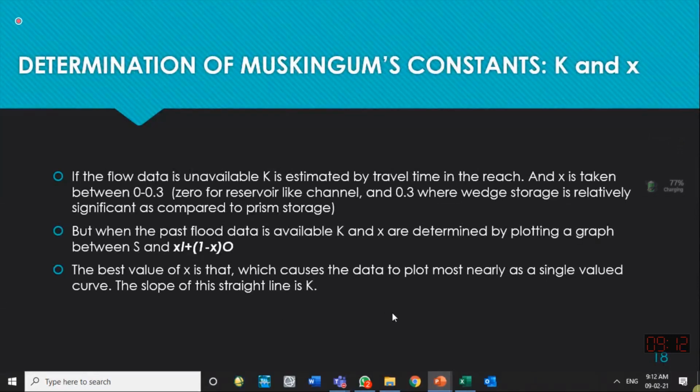If you have to determine K and X, then a method is given by the books of hydrology. One way of finding K and X is already told to you. K is the travel time of the peak of the flood in the channel. If we assume that water is flowing at 2 meters per second or 1 meter per second, usually in flood duration they flow rapidly. In low flow season they flow slowly.